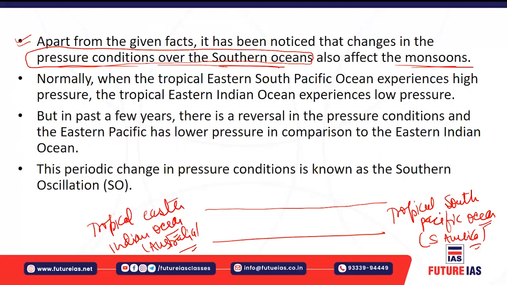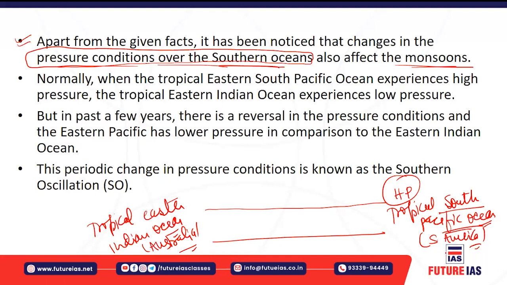Now what happens is, we will take the pressure differential between these 2 points. During the normal course of time, when you have very high rainfall, or very good amount of rain bearing winds, or very good monsoonal winds, there will obviously be a high pressure zone created over the tropical South Pacific Ocean, right?